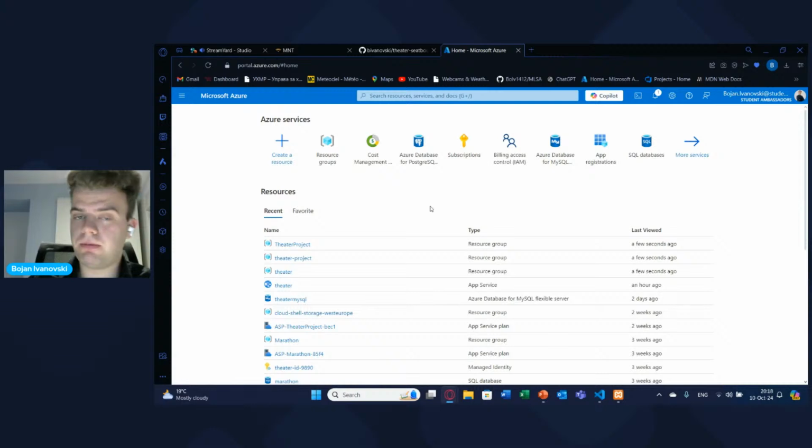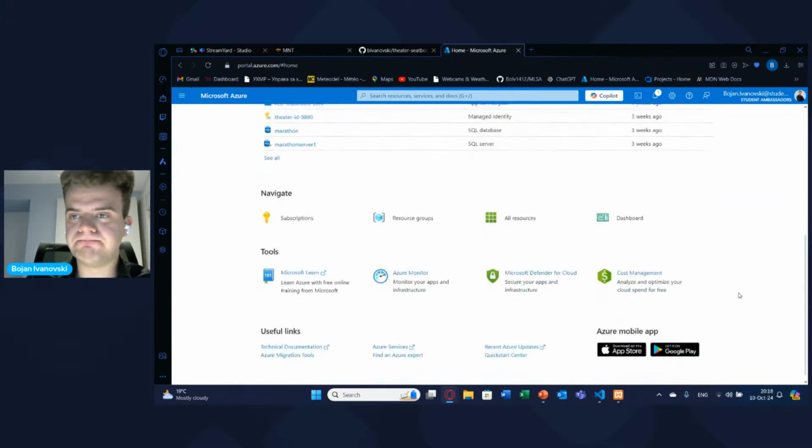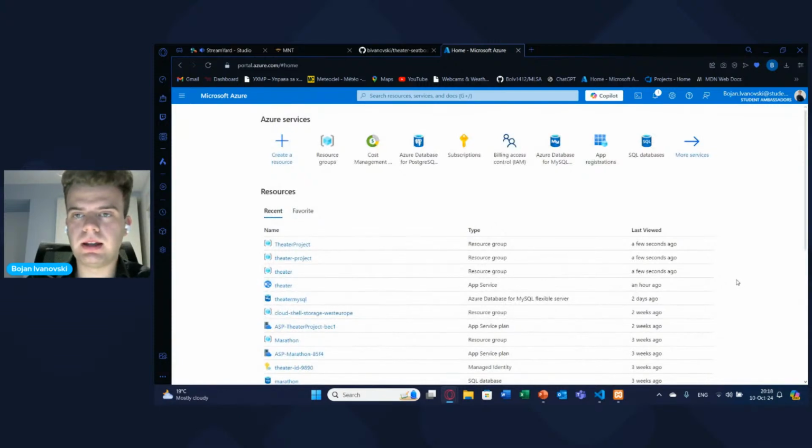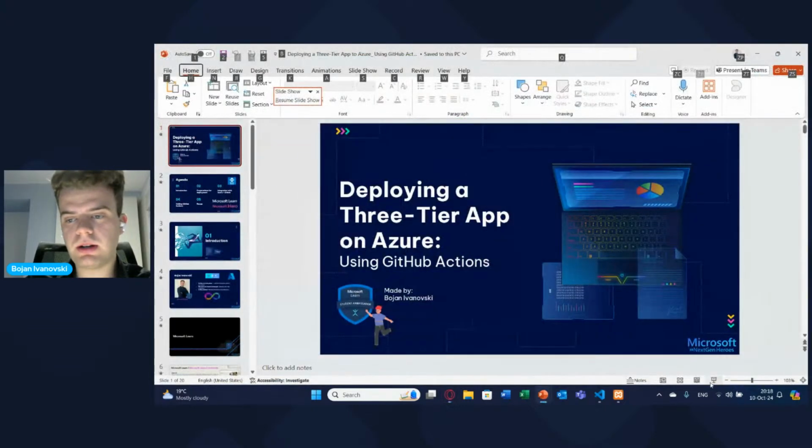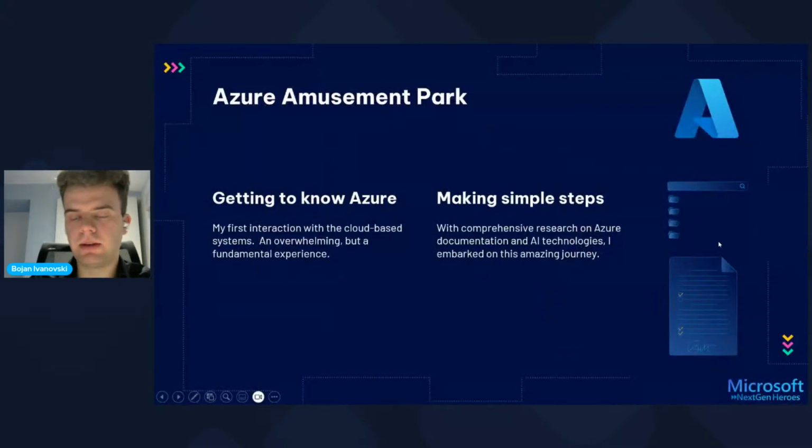It's a very important tool, and these tools are basically for databases, which are not important for now. Okay, so this was a quick intro to Azure and how it looks, and now I would like to go to my presentation and continue where we left off.